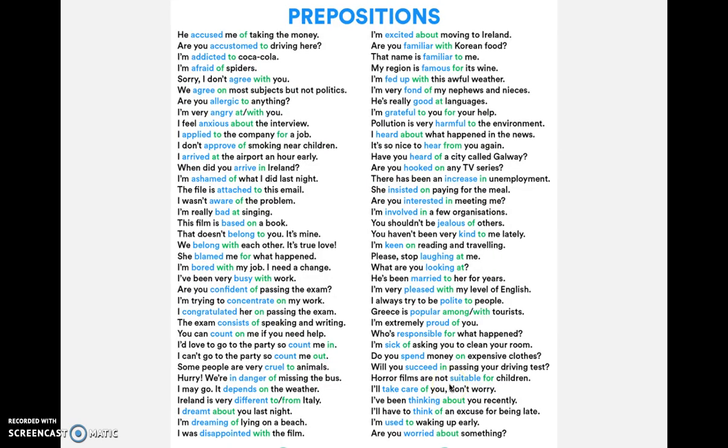Here is a list that might be useful for just review purposes and for the activity that you're going to do on the back of this. And this is linked from my Canvas where this video should be seen. And it lists in green prepositions. So pollution is very harmful to the environment. And so we've got to, there is our preposition. And just like Greece is popular with tourists, with in this case.